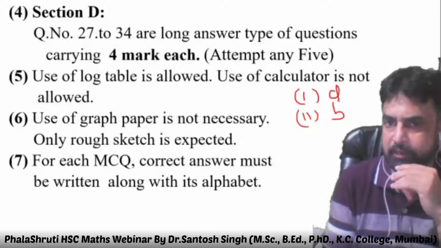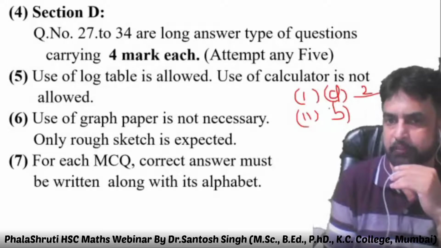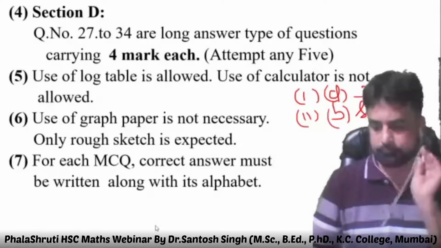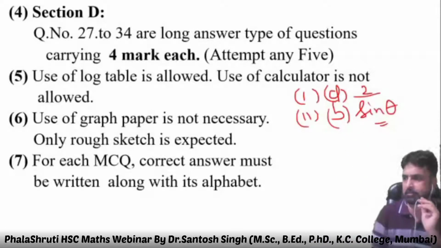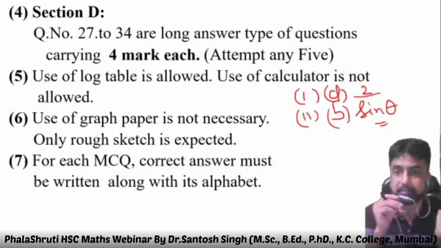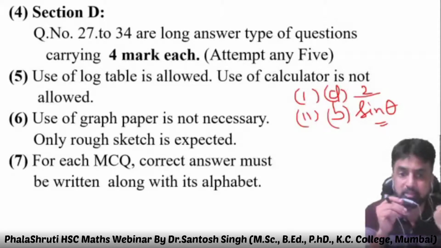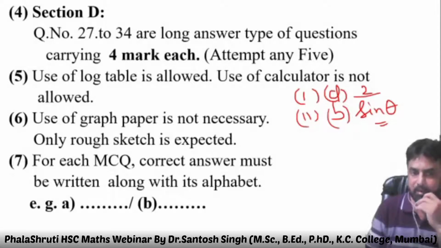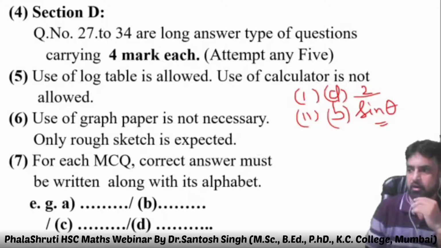You have to write D, and inside D, whatever the option is, suppose 2 sine theta, you need to write the alphabet as well as the answer inside it, and both have to be correct, then only the marks will be given. So please be careful about this. For example, A along with the option, B along with the option, C or D along with the answer, you need to write it.